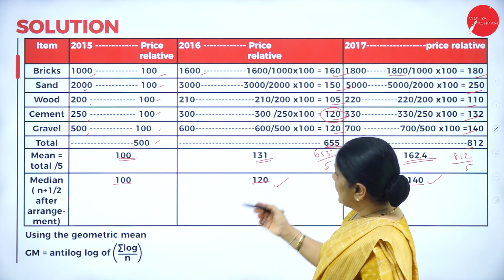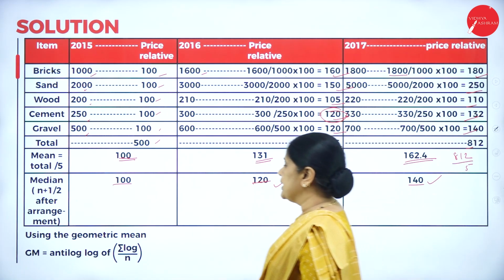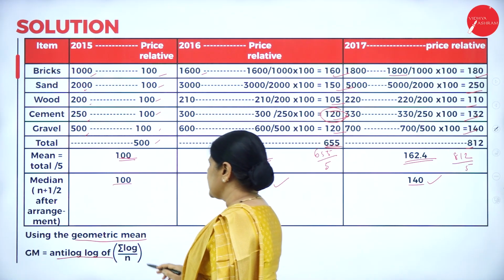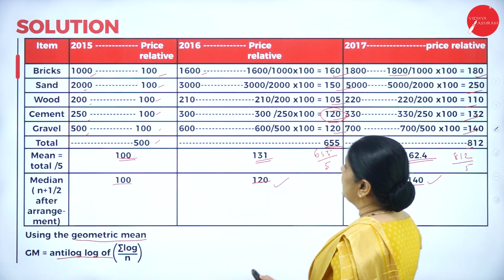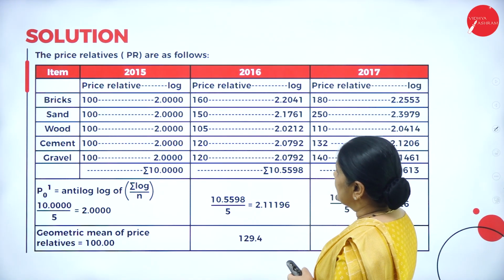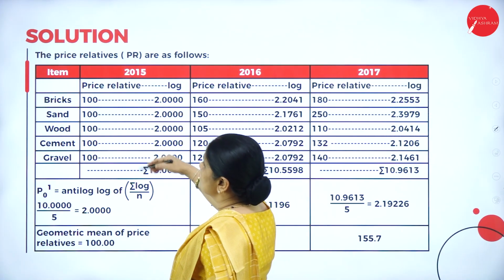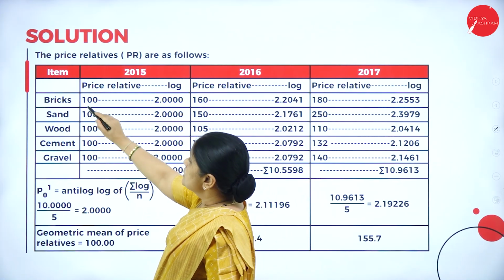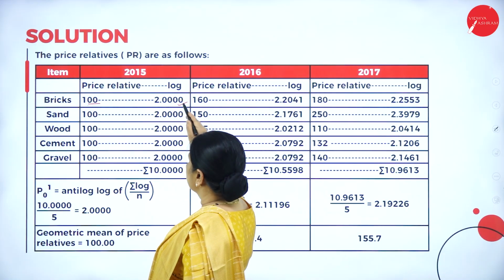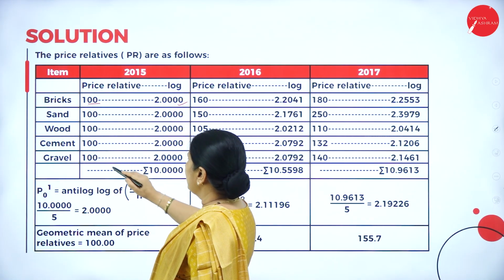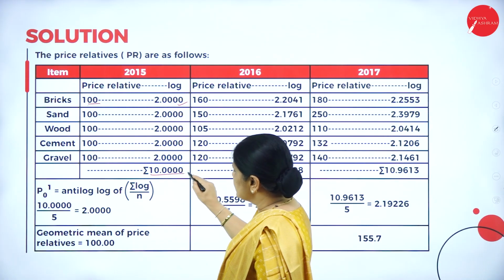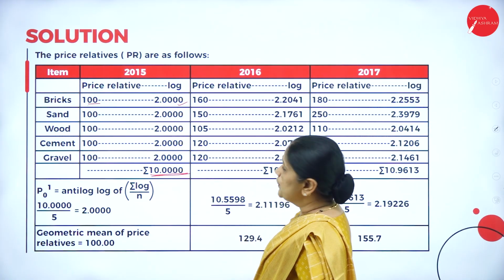Now we have to calculate using the geometric mean. Using the geometric mean, we have antilog of summation log x divided by n. So you will take the log values of the price relative here. So for the bricks it is 100. So the log of 100 is 2.000. For all 100 values, the log is 2.000. So the summation log will be equal to 10.